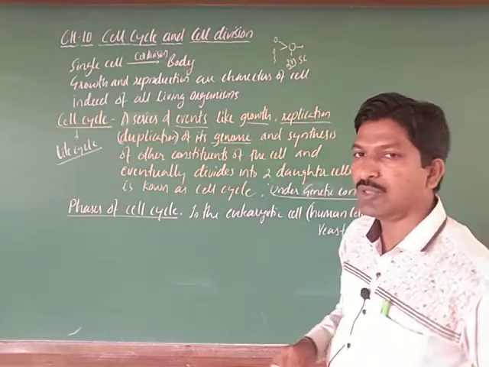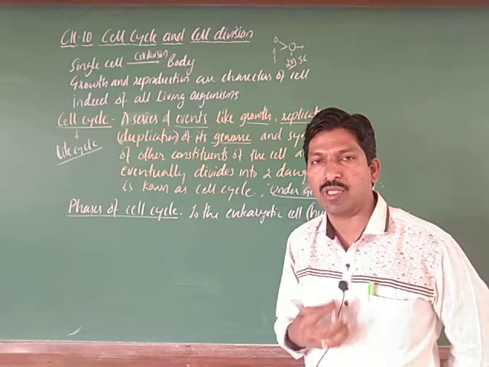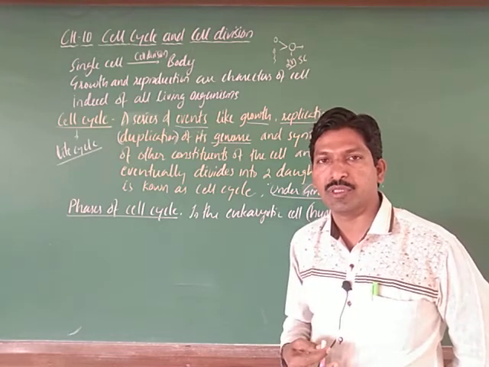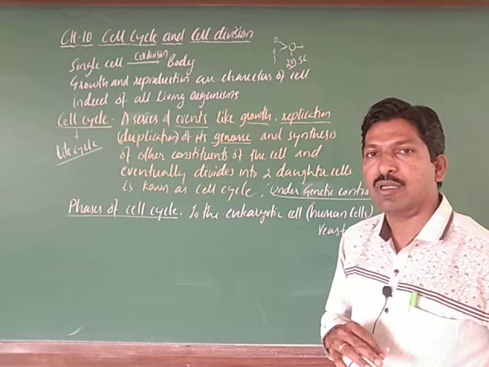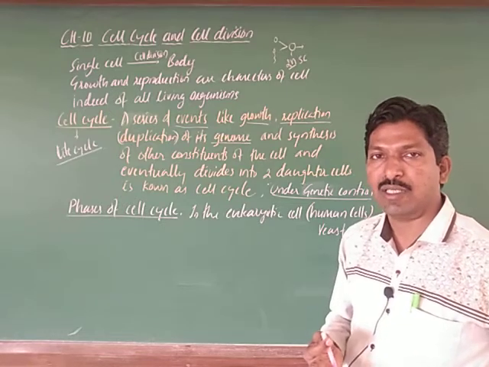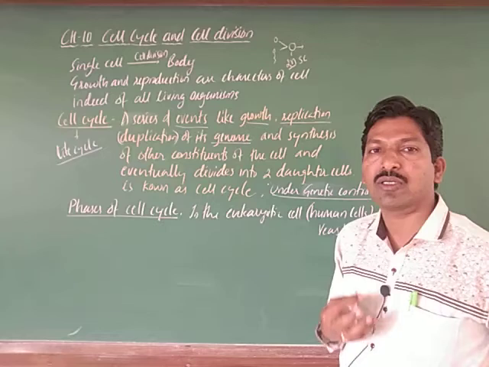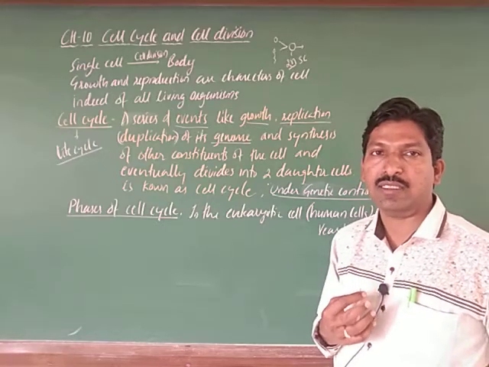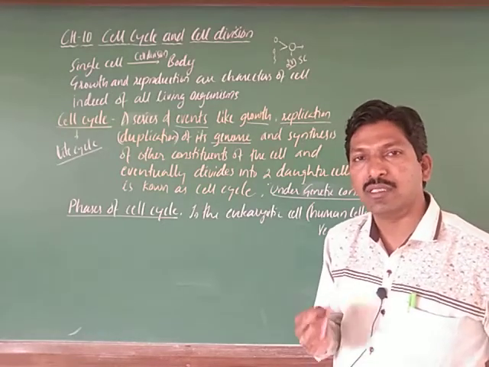Genome means the number of chromosomes, the quantity of chromosomes, which gets doubled. Actually the chromosome number is not doubled exactly; there is a doubling of the nucleic acid, the genetic material. The chromosome number remains diploid only.